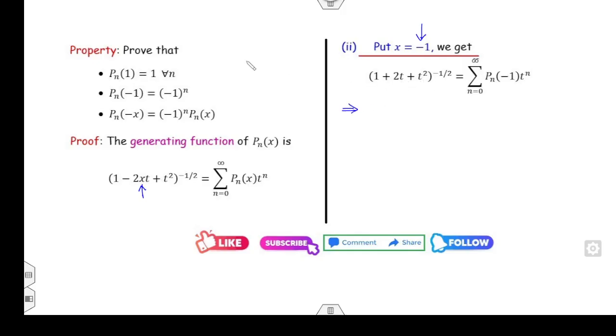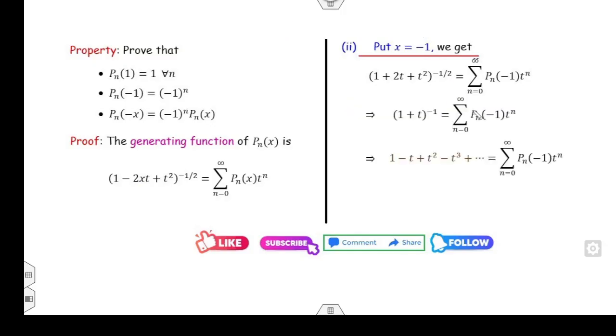So the left hand side is 1 plus t of whole square raised to power minus half. So that will give you 1 plus t raised to power -1 is equal to summation P of n at -1 times t to the power n. I can expand the series of 1 plus t raised to power -1. Then again you can equate the coefficient of t to the power n.